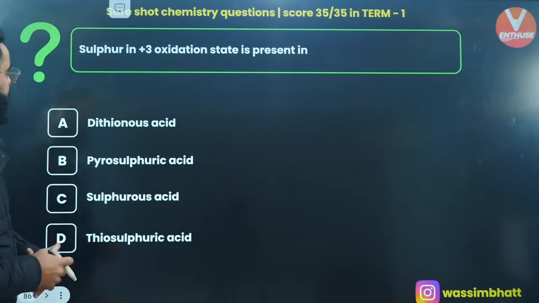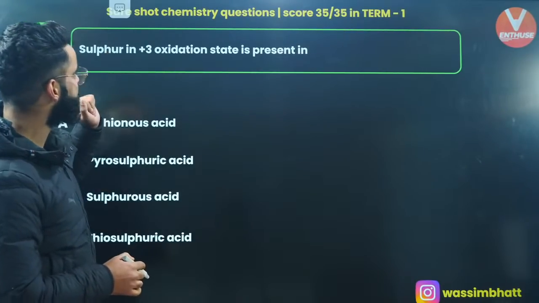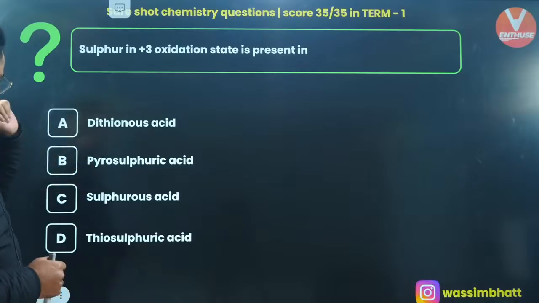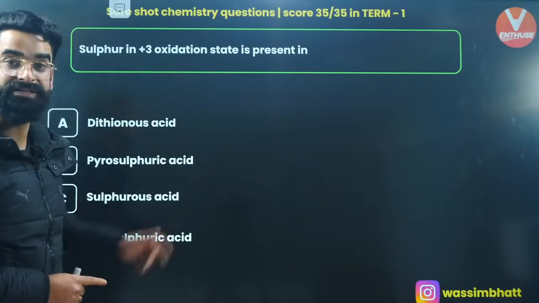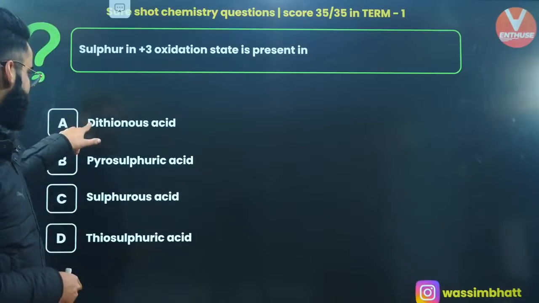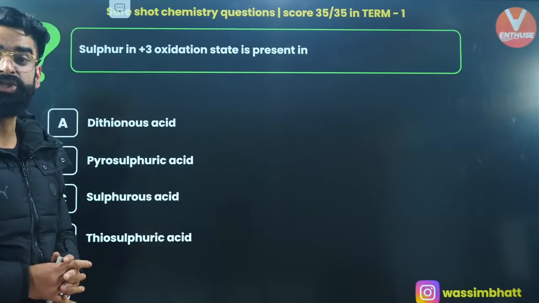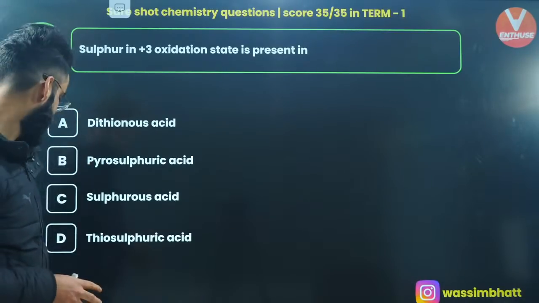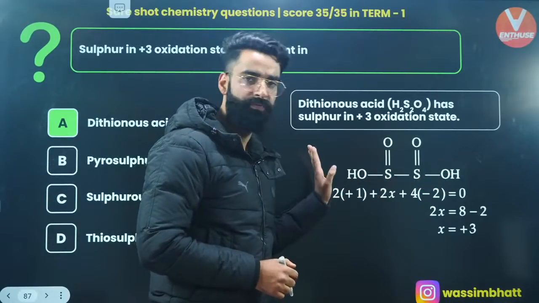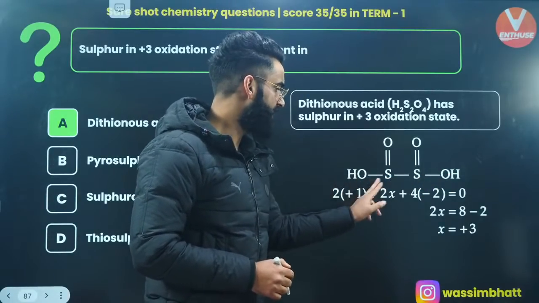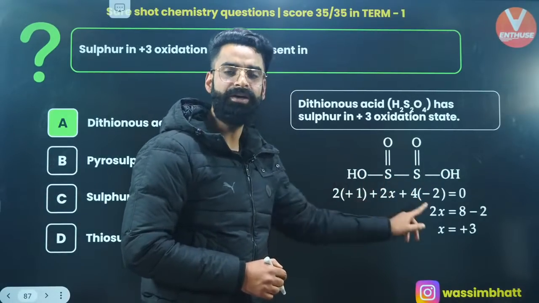Okay, moving on to one more. Sulfur in +3 oxidation state is present in which of these: dithionic acid, pyrosulfuric acid, sulfurous acid, thiosulfuric acid? You should remember their formulas as well as structures. The correct answer is going to be dithionous acid, H2S2O4. If you calculate the oxidation state of sulfur here, it's going to be +3.